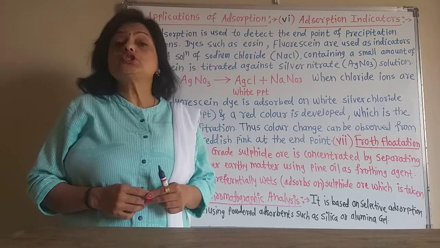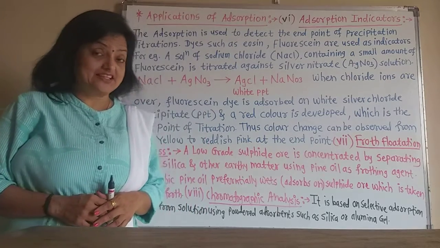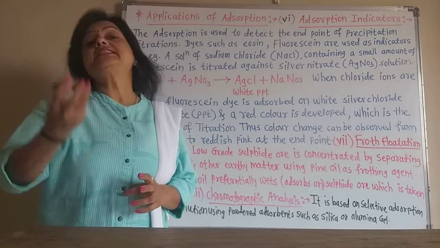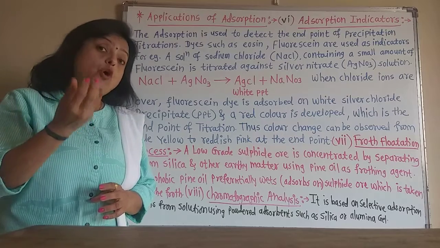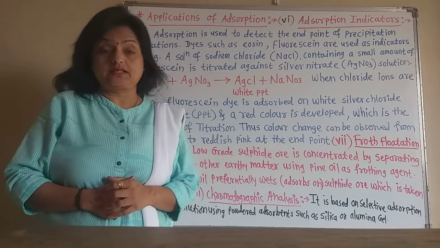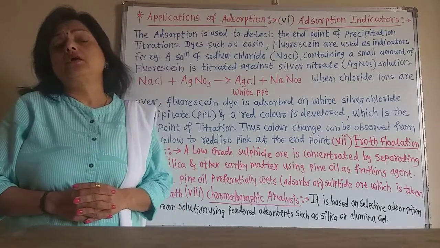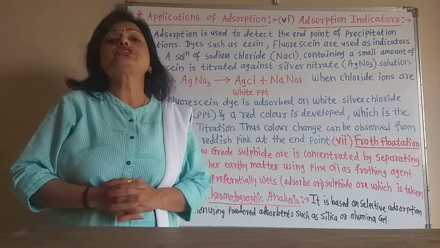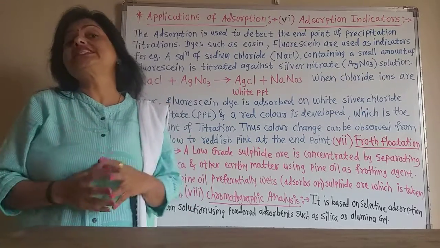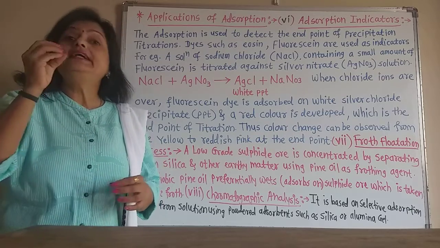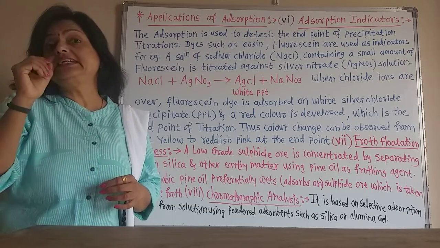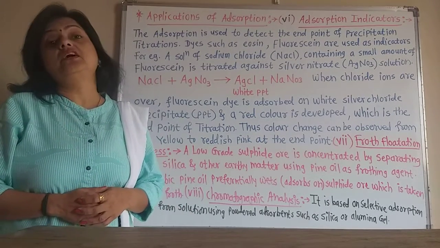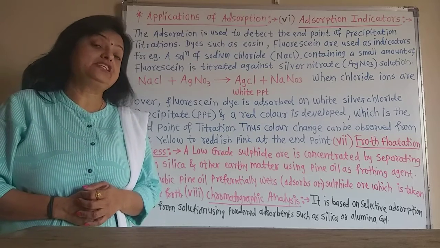Now there are also precipitation titrations. That means when the endpoint comes, there is accumulation or coagulation of the precipitate of one of the substances. But that precipitate formation cannot be detected if we do not use dyes such as eosine or fluorescein, because the precipitate is in small particles and is white in color.